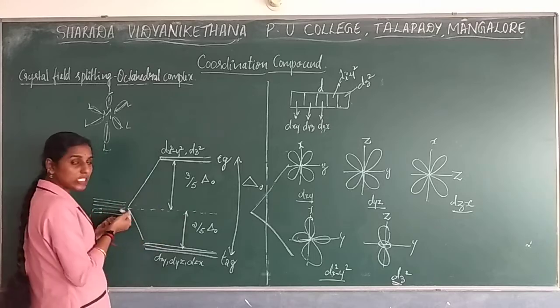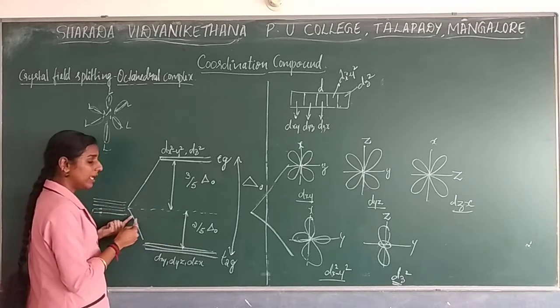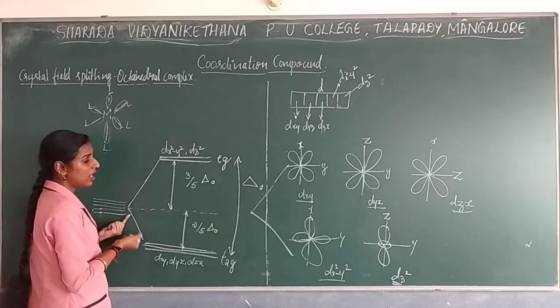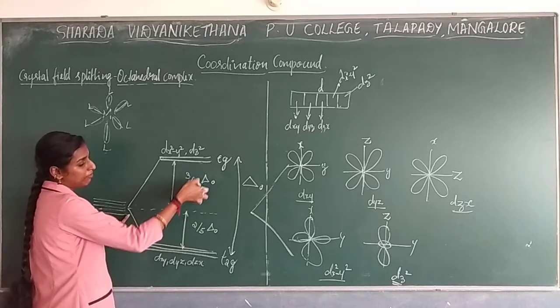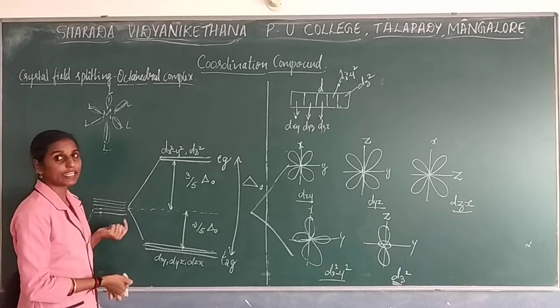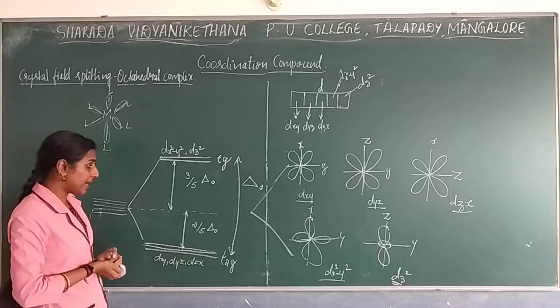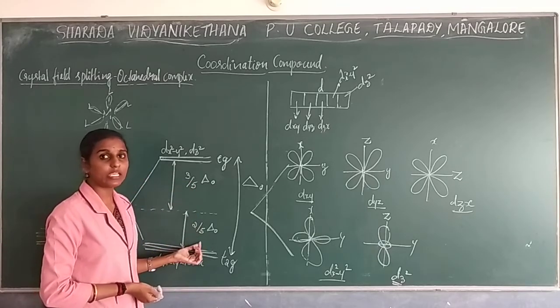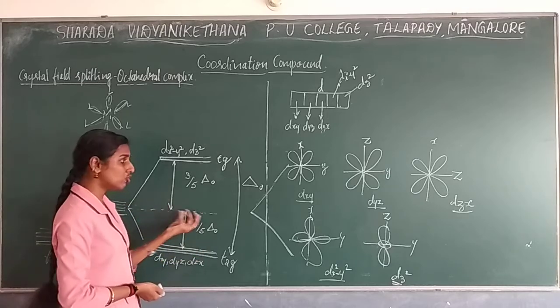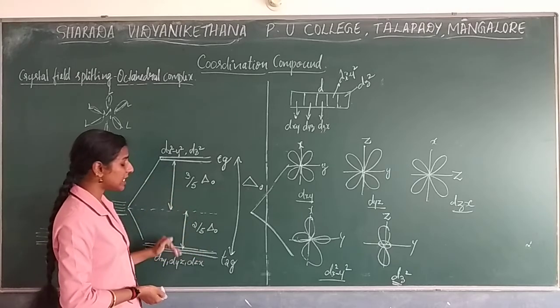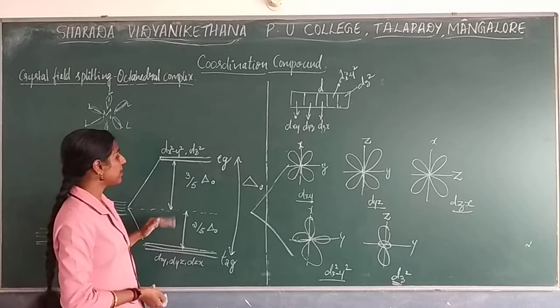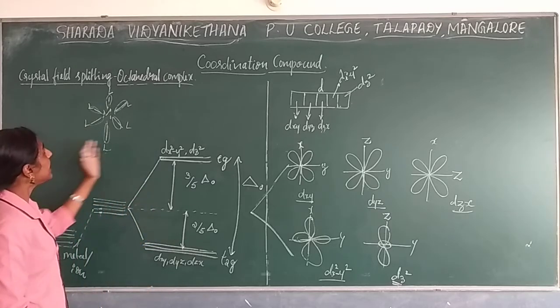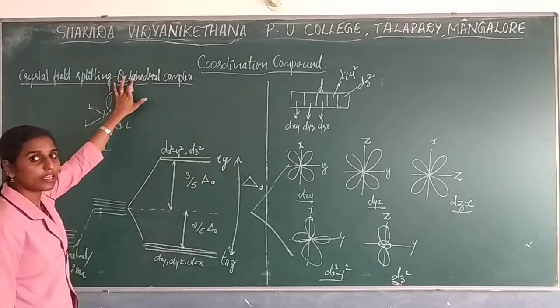This is considered with a rule called the barycenter rule. According to the barycenter rule, the sum when you take this should be unit 1. So if you take 3 by 5 plus 2 by 5, that is 5 by 5, which is equal to 1. Okay, so that is the rule. The energy difference should always be the same. So this is regarding your crystal field splitting in octahedral complex.